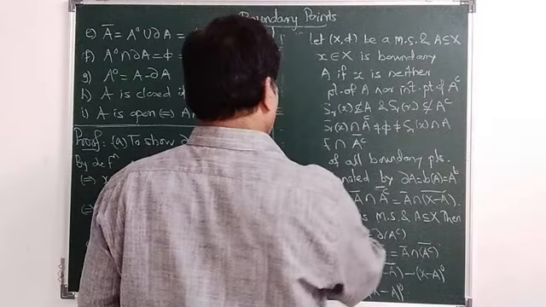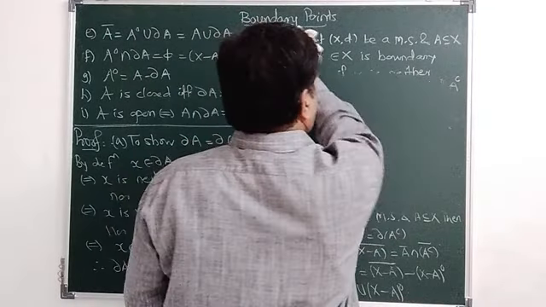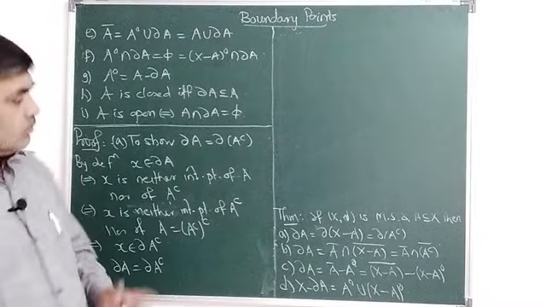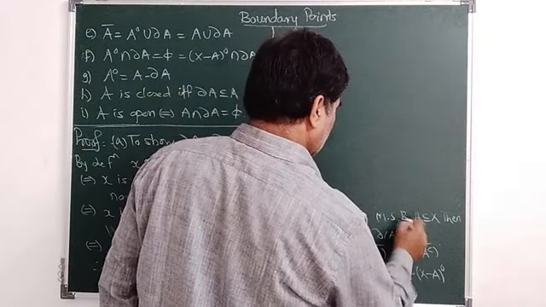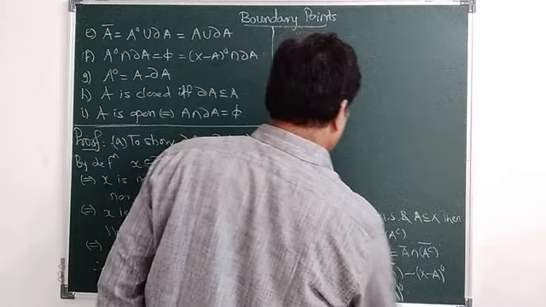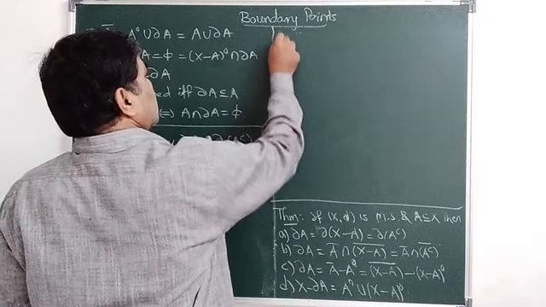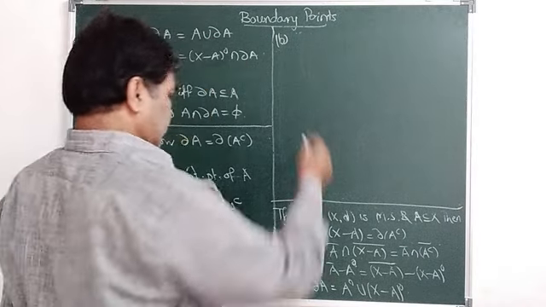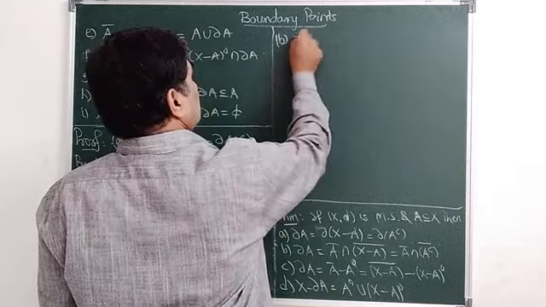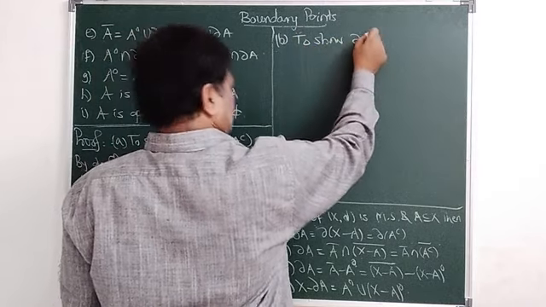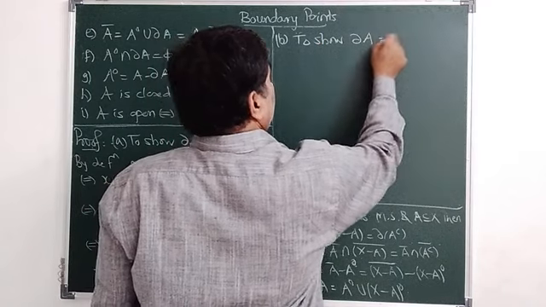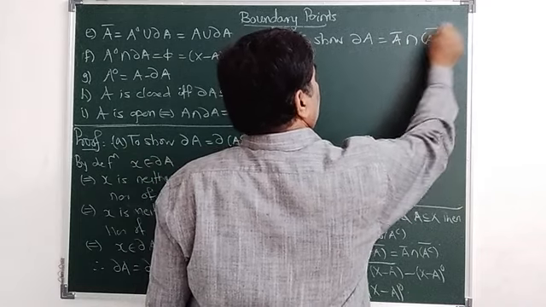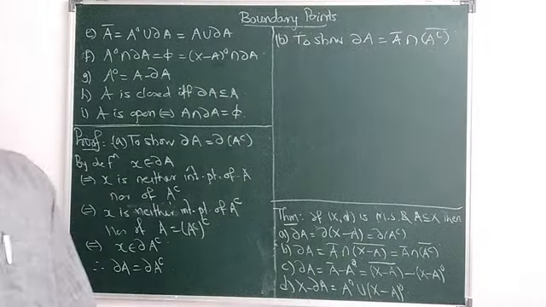Now we'll prove (b). (b) is also simple. For part (b), we have to show that ∂A is equal to A closure intersection A complement closure.